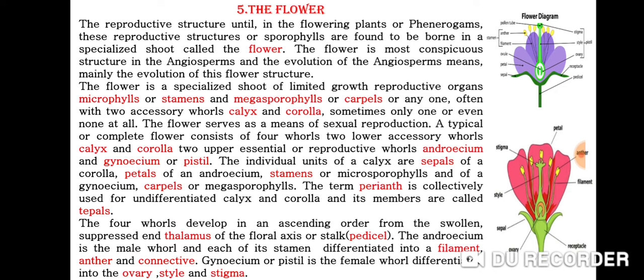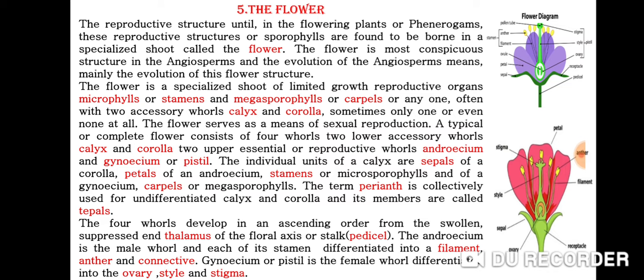The flower is a specialized shoot of limited growth, bearing reproductive organs, microsporophylls or stamens, megasporophylls or carpels, or any one, often with two accessory whorls, the calyx and corolla, sometimes only one or even none at all.